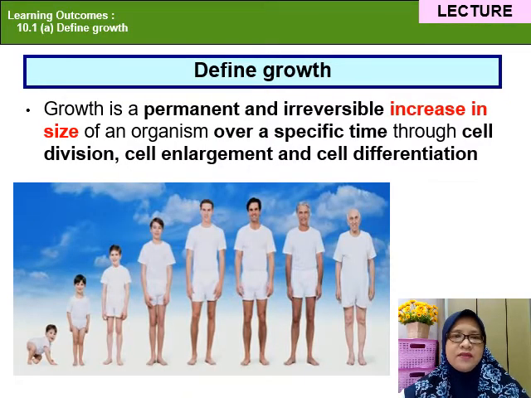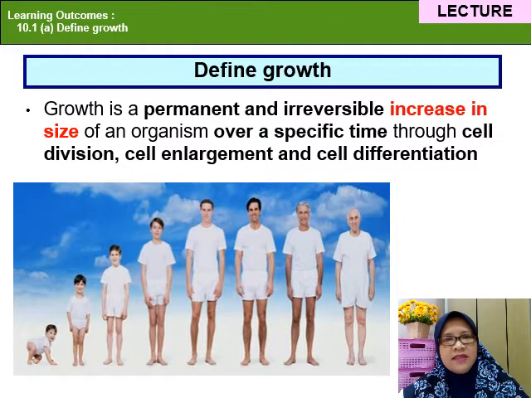What is growth? Growth is a permanent and irreversible increase in size of an organism over a specific time through cell division, cell enlargement, and cell differentiation. What is cell division? Cell division is the process by which a parent cell divides into two or more daughter cells.